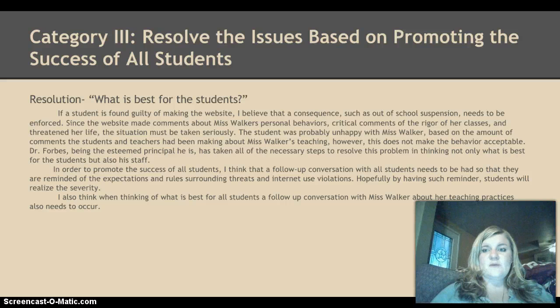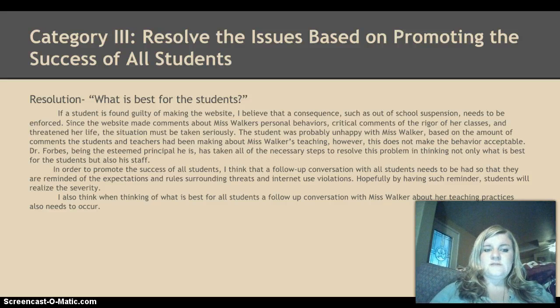Resolve the issues based on promoting the success of all students. So for the resolution, what is best for students? If a student is found guilty of making the website, I believe that a consequence such as out-of-school suspension needs to be enforced. Since the website makes comments about Ms. Walker's personal behaviors, critical comments of the rigor of her classes, and threatens her life, the situation must be taken seriously. The student was probably unhappy with Ms. Walker based on the amount of comments the students and teachers had been making about Ms. Walker's teaching. However, this does not make the behavior acceptable.